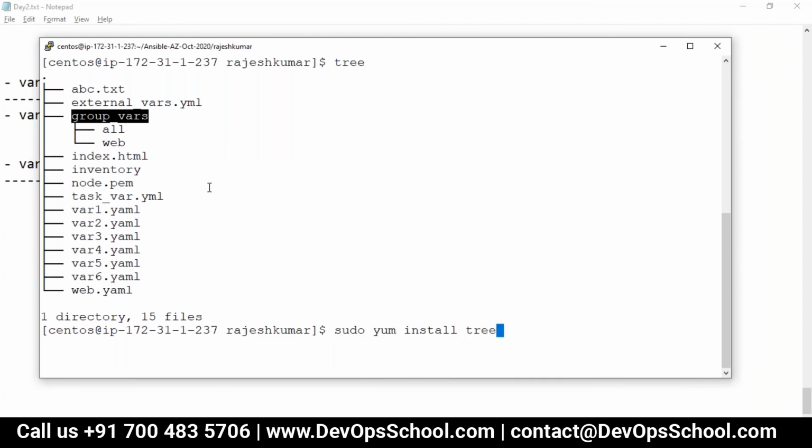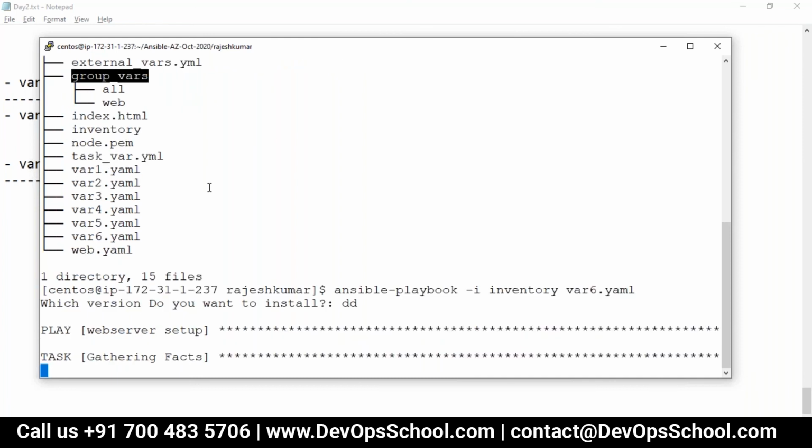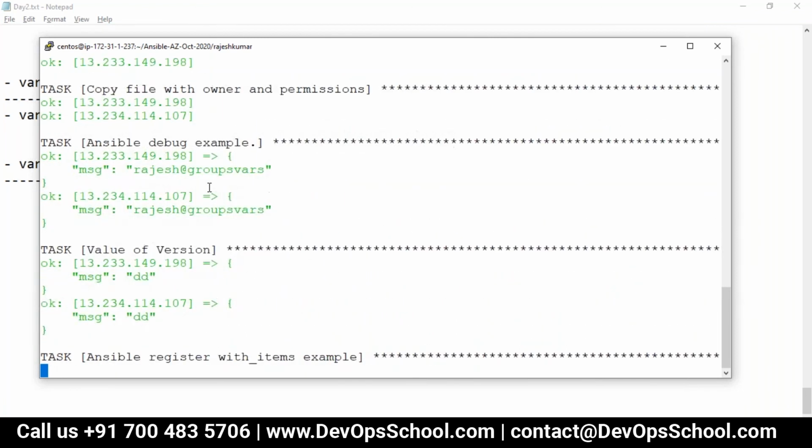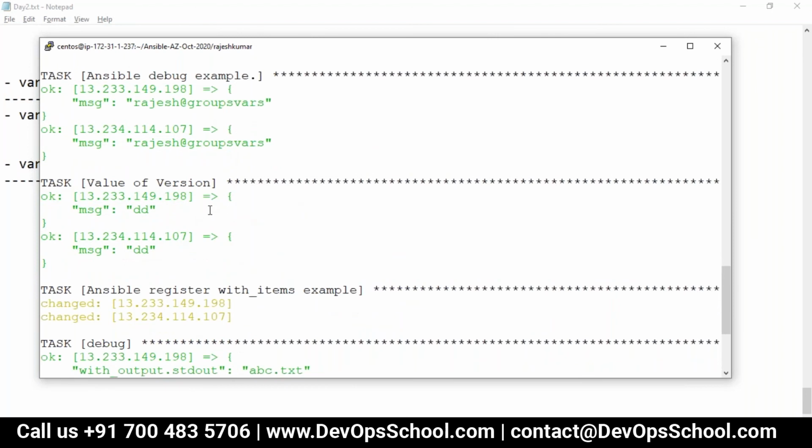So don't mistake me. What I'm doing right now is running the Ansible playbook, and let's check which is getting changed. So here I check my name. My name is, see here.